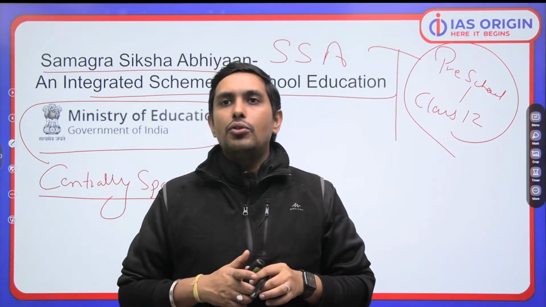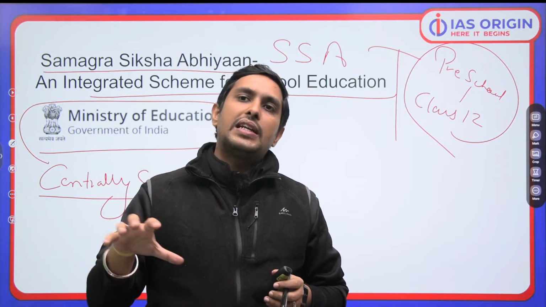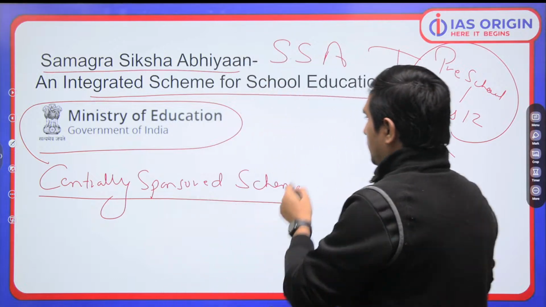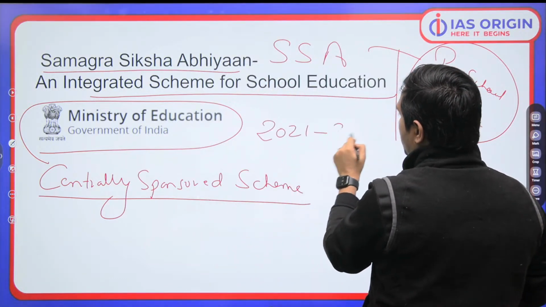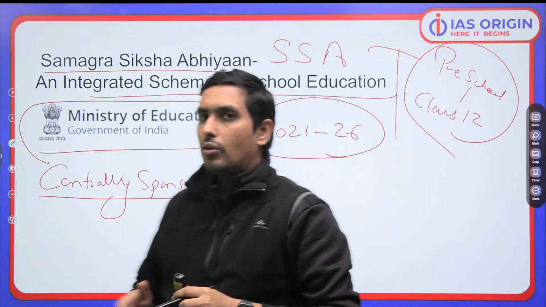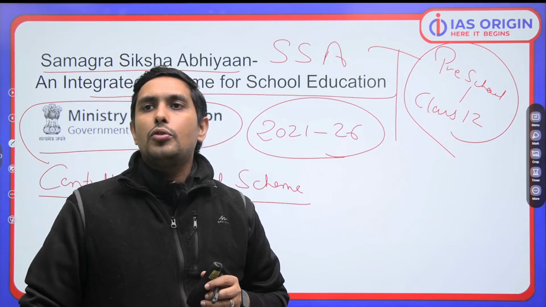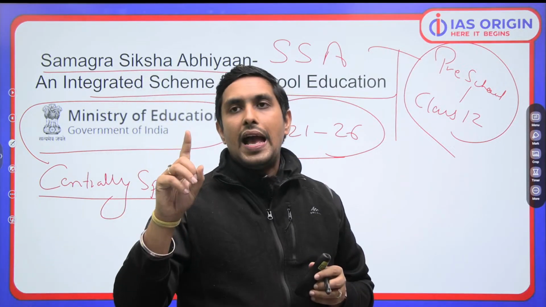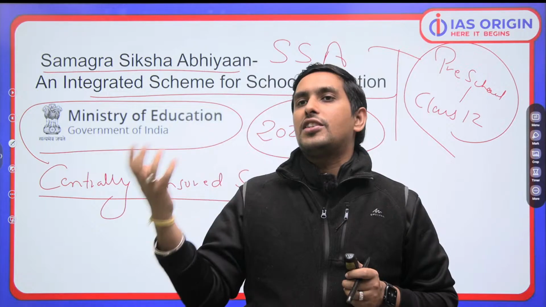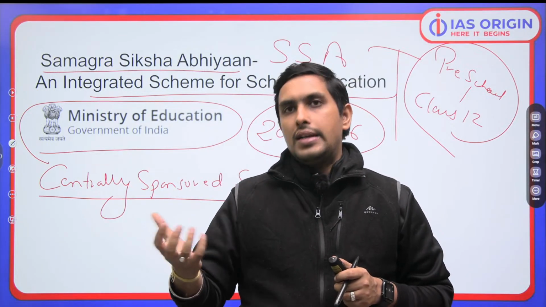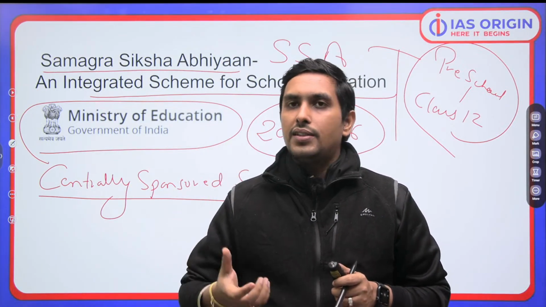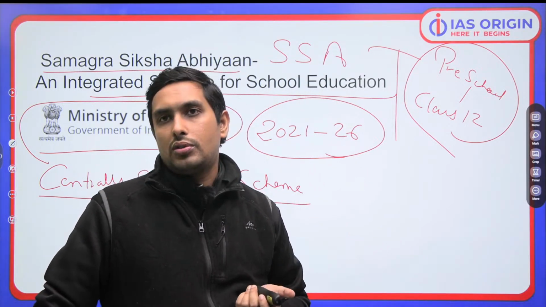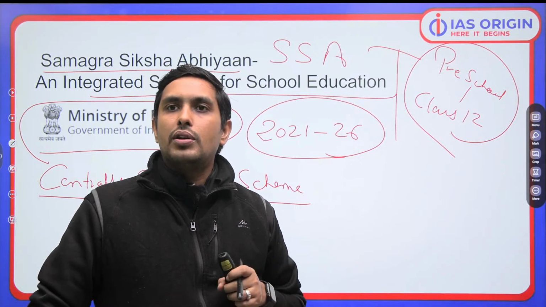So you have to understand this, implementing agency will be at the state level. Center will provide some funds to the states. Tenure आप याद रखना, 2021 till 26. So abhi still it is active. That is why we are talking about that. And what is the objective? Objective is access to quality education. That is one thing. And promoting vocationalization, skill aspect should be there. Teacher training should be there. That is very much important. So, how states are going to implement, center always will support them. Preschool to class 12, we are going to focus.